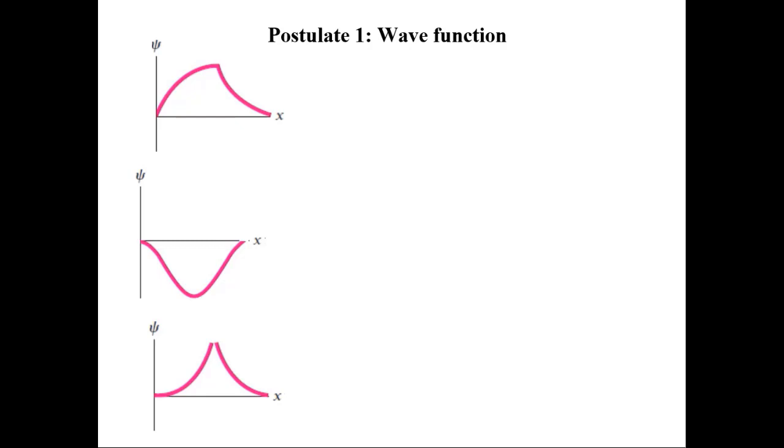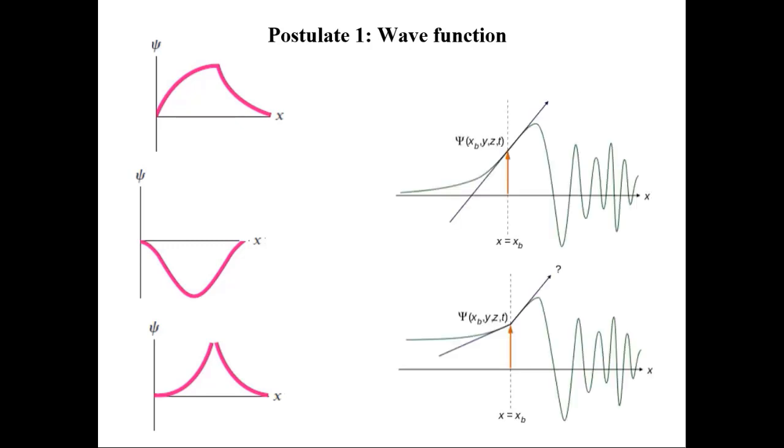And the third wave function is not continuous, so it cannot be an acceptable wave function. In these cases also, it can be easily found that this wave function is acceptable and this is not. So in these examples, these two wave functions are acceptable.